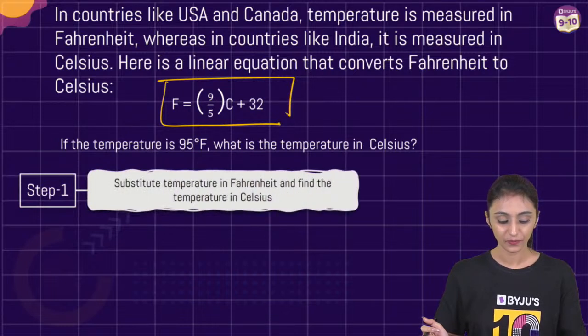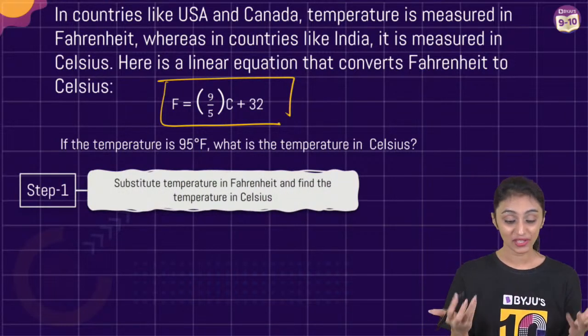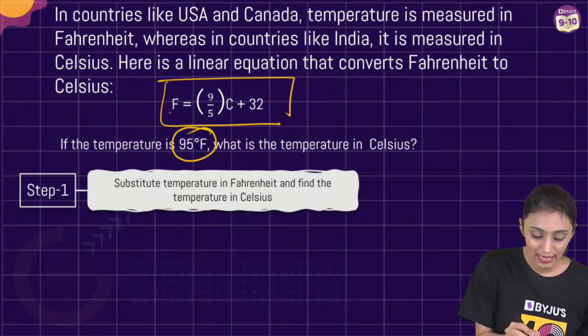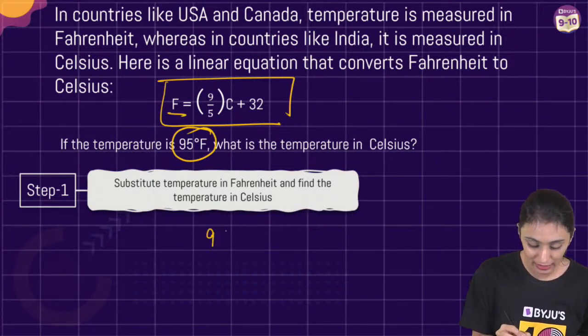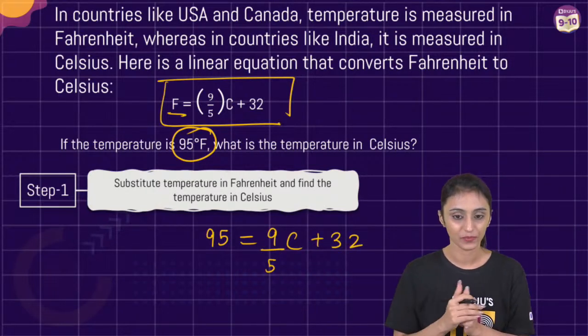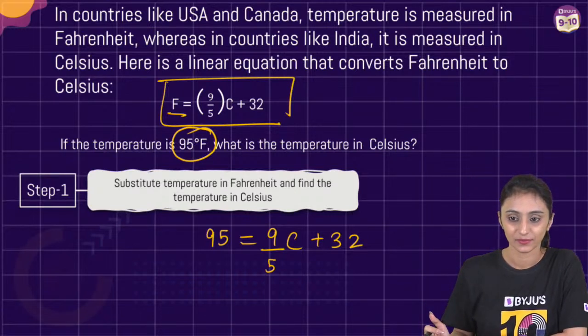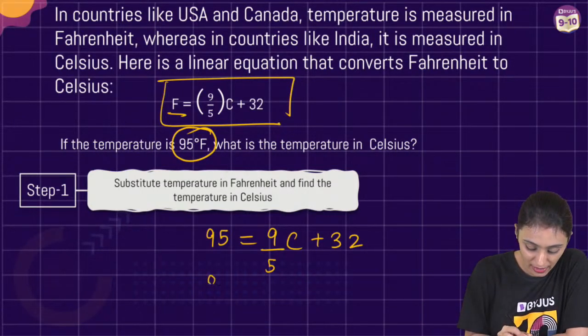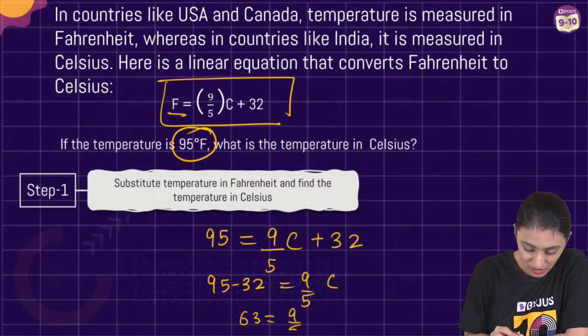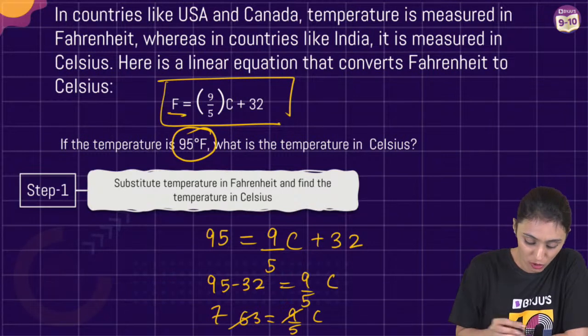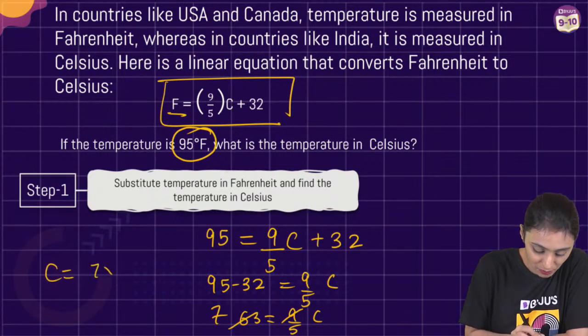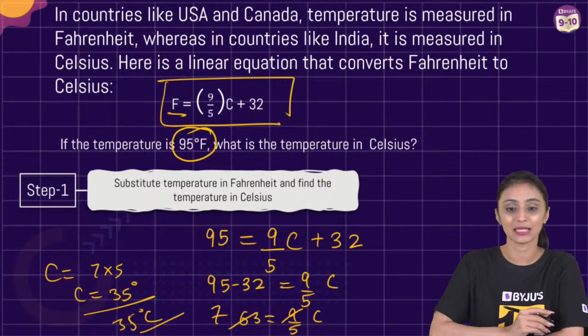In Fahrenheit, it is given. Okay, let's substitute it. Question itself mentions temperature is 95 degrees in Fahrenheit. Let's replace this F with 95. Now I need to find out the value of C that is representing Celsius here. So here what do we get? First, I'll take 32 to the other side. That's going to be equals to 9 by 5 C. This would be 63 equals to 9 by 5 C. 9 times 1, 9 times 7. So C is going to be equals to 7 times 5. That's going to be 35 degrees. So 35 degrees Celsius is the temperature.